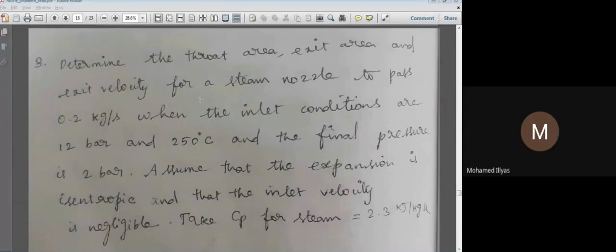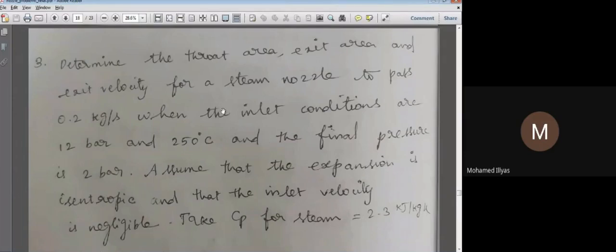Determine the throat area, exit area, and exit velocity for a steam nozzle to pass 0.2 kg per second when the inlet conditions are 12 bar and 250 degrees Celsius, and the final pressure is 2 bar. Assume that the expansion is isentropic and that the inlet velocity is negligible. Take Cp for steam. Cp is called specific heat, so we'll use that notation. Specific heat for the steam is 2.3 kilojoules per kg Kelvin.